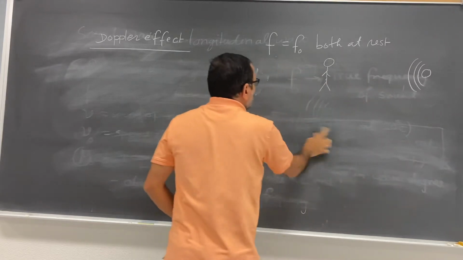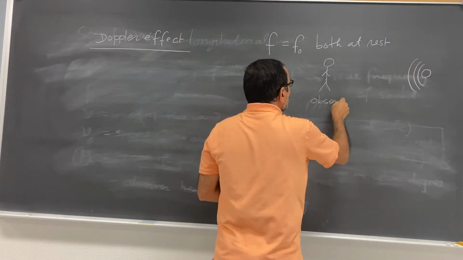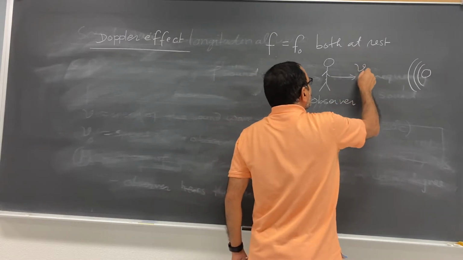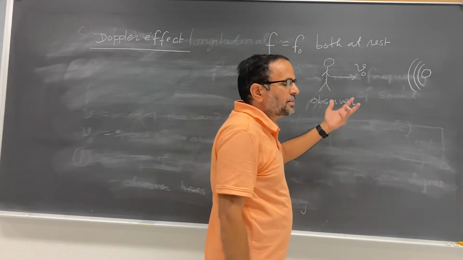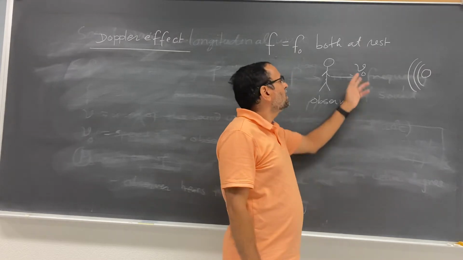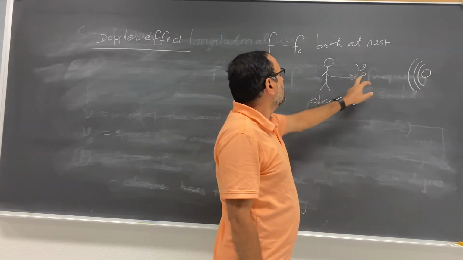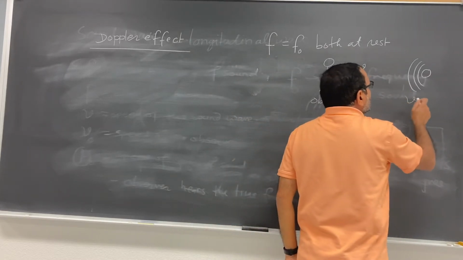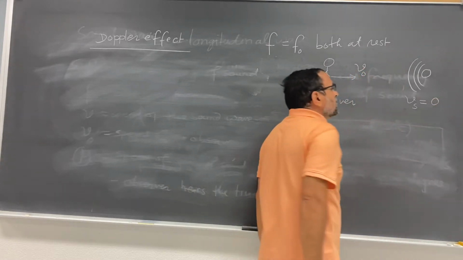Now my first case is, this is observer. Observer, he is moving toward the source of sound. So V sub O is certain speed, like 10 meter per second, whatever speed is given. This is V0. This is the speed of an observer. And in this case, I want to consider Vs, this is the speed of the source of sound, but I want to keep this at rest. So Vs is equal to 0.